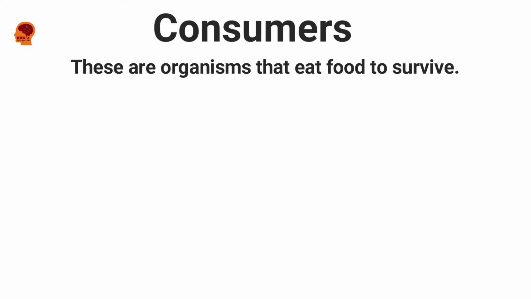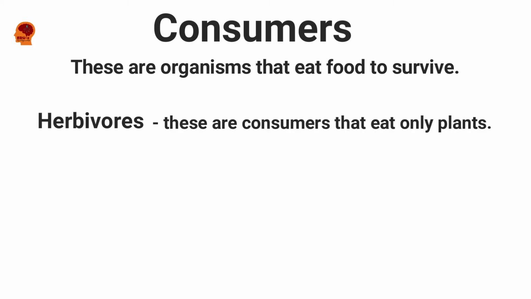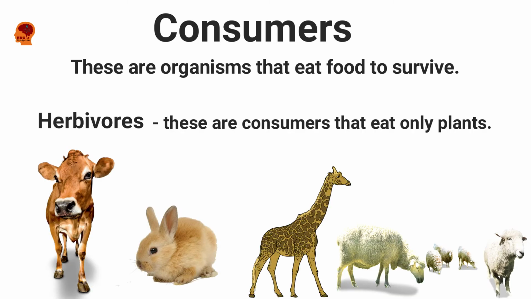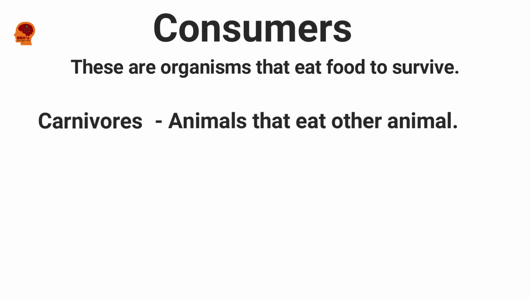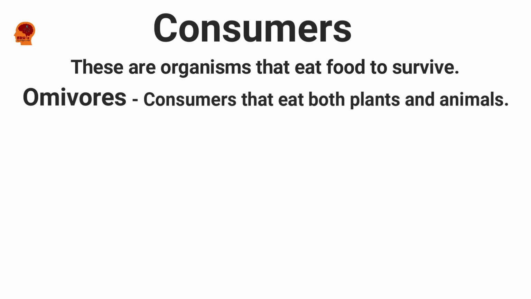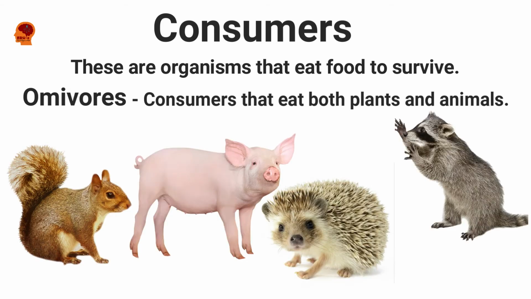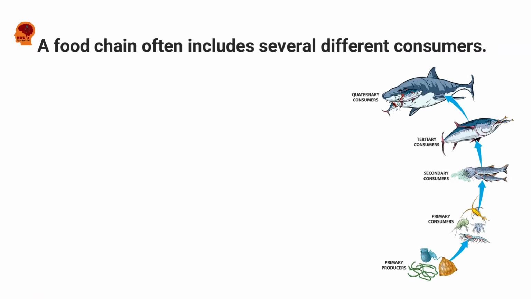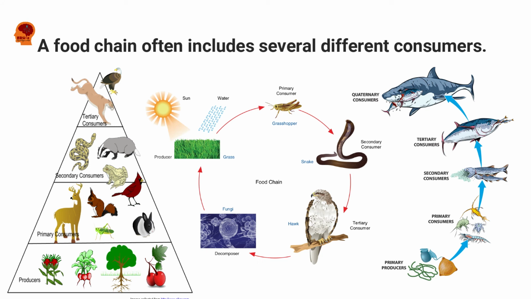For example, the herbivores are consumers that eat only plants. The carnivores eat other animals, while the omnivores consume both plants and animals. A food chain often includes several different consumers.